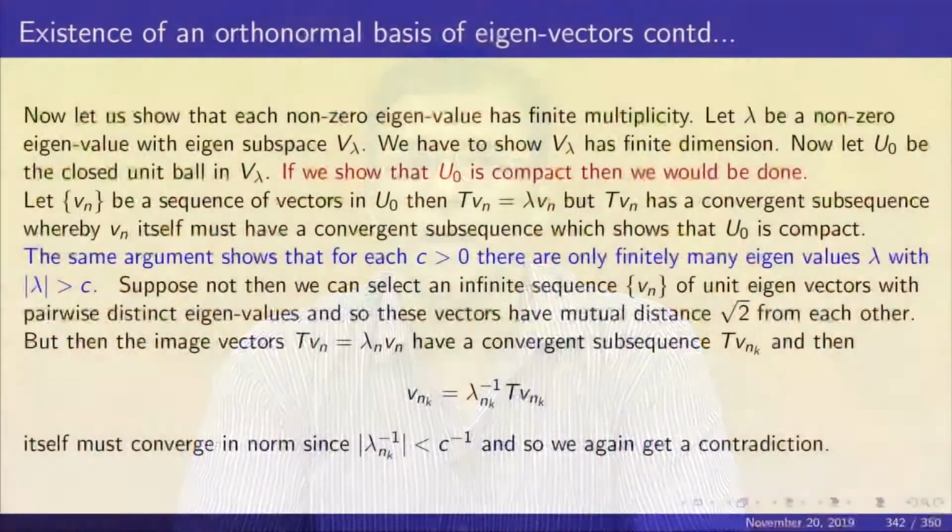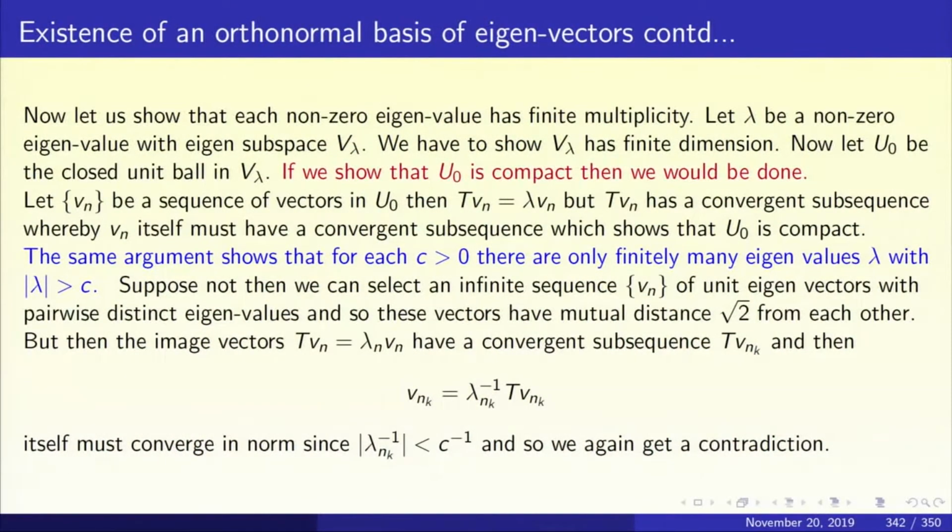For that, the compactness of the unit ball in the weak sense is needed. So, now let us show that every non-zero eigenvalue has finite multiplicity. Let lambda be a non-zero eigenvalue and let V lambda be the eigenspace. We have to show that V lambda has finite dimension. Let U naught be the closed unit ball in V lambda.